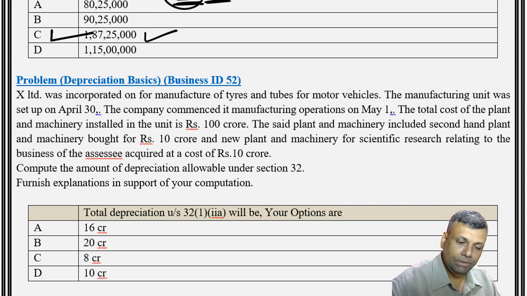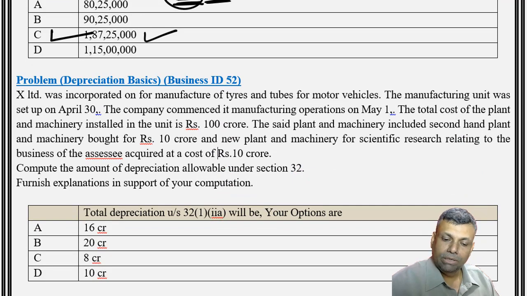Question ID number 52. X Limited was incorporated for manufacture of tires and tubes for the motor vehicle. The manufacturing unit was set up on April 30. The company commenced its manufacturing operation on May 1. The total cost of the plant and machinery installed in the unit is 100 crores.